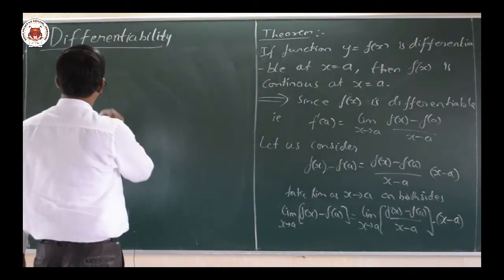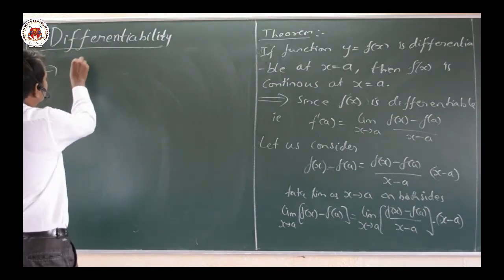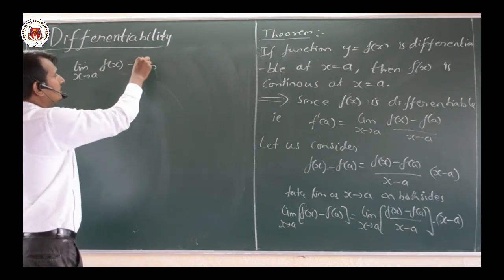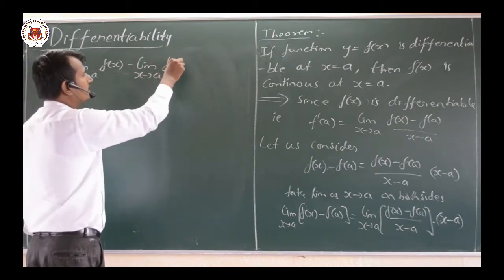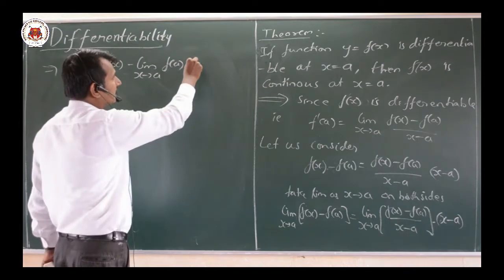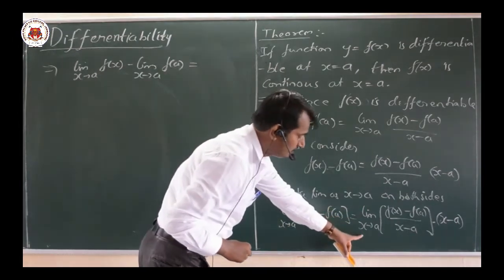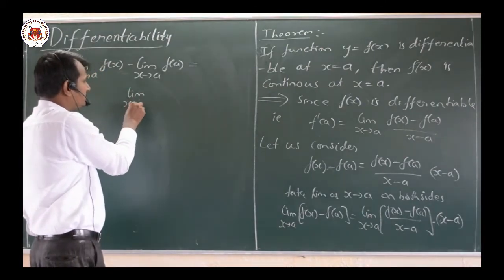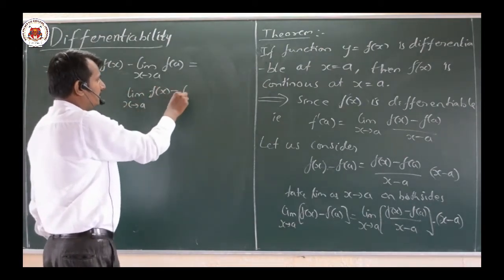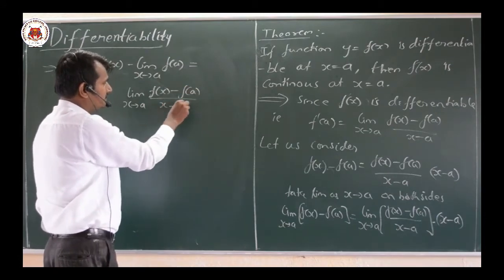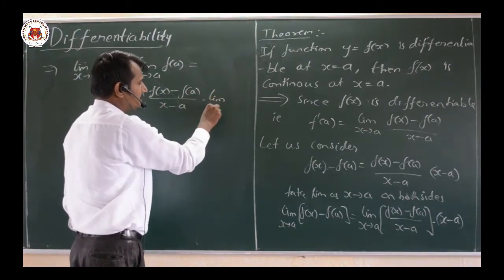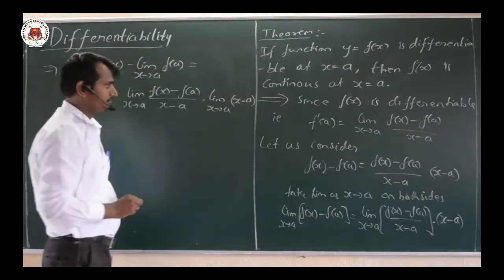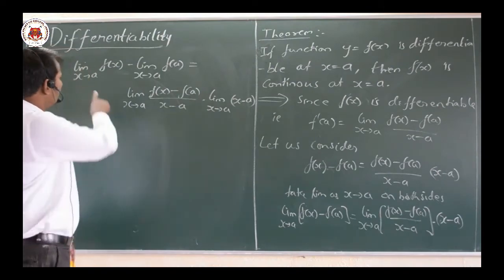So what we get here is the limit as x tends to a of f of x minus the limit as x tends to a of f of a, which equals the limit as x tends to a of f of x minus f of a divided by x minus a, into the limit as x tends to a of x minus a.